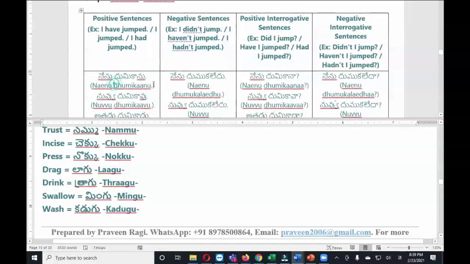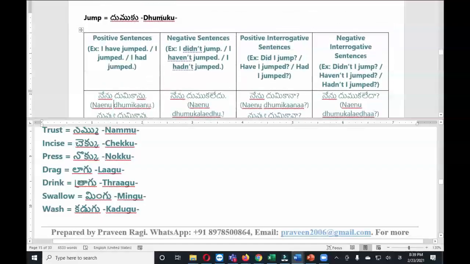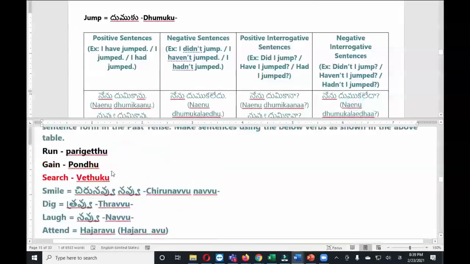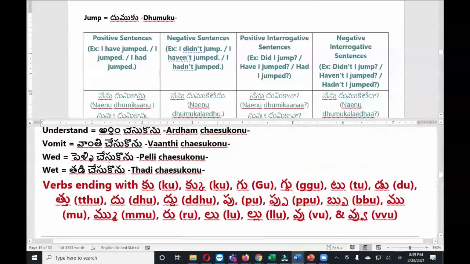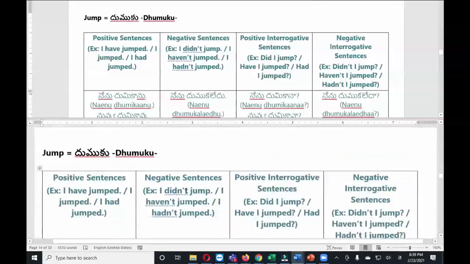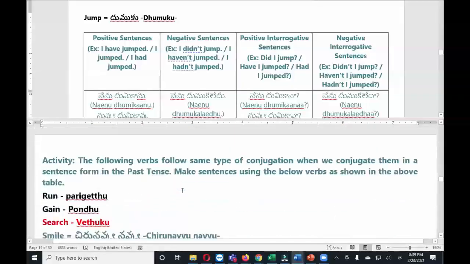సో నేను త్రాగాను, యూ టు కంపేర్ ఫ్రమ్ హియర్. నేను త్రాగాను, నేను త్రాగలేదు, నేను త్రాగానా, నేను త్రాగలేదా. దిస్ ఈస్ ద method to conjugate the verbs which are ending with all these sounds. There is a big list. Okay, I categorized, so later you can practice with the remaining verbs.